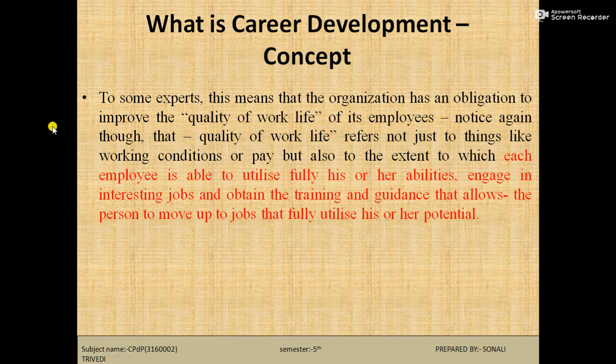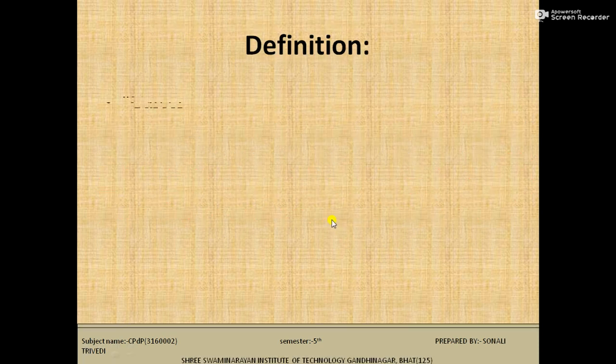Notice again though that the quality of work life refers not just to things like working conditions or pay, but also to the extent to which each employee is able to utilize fully his or her abilities, engage in interesting jobs and obtain the training and guidance that allows the person to move up to jobs that fully utilize his or her potential. The definition: